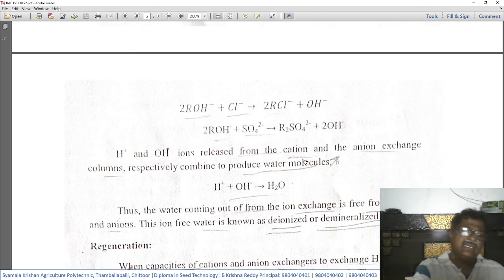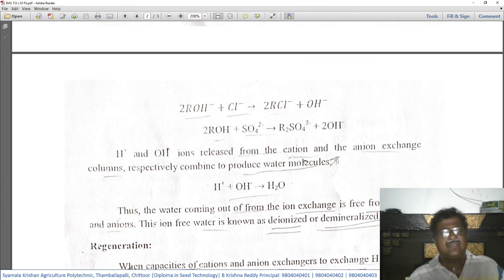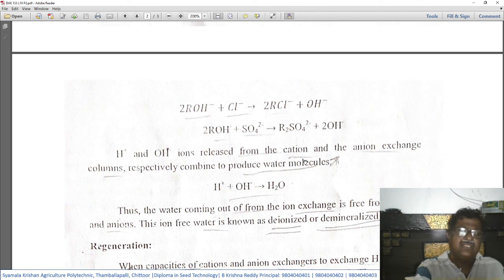You know that H plus is released in the cation exchange column, and OH minus is released in the anion exchange column. Both these H plus and OH minus combine to produce the water molecule. That is, H plus plus OH minus gives rise to H2O.